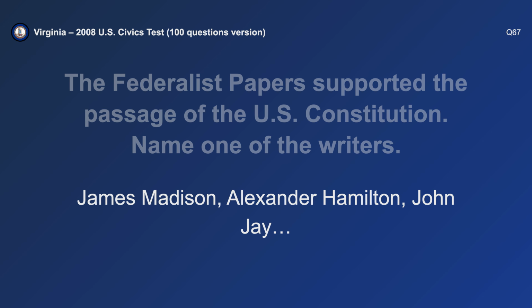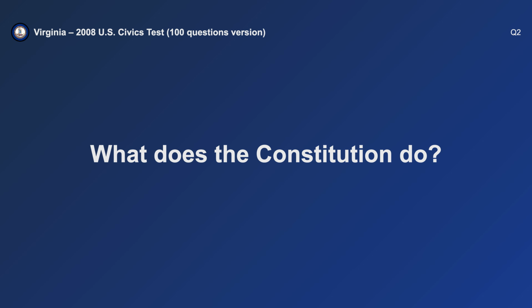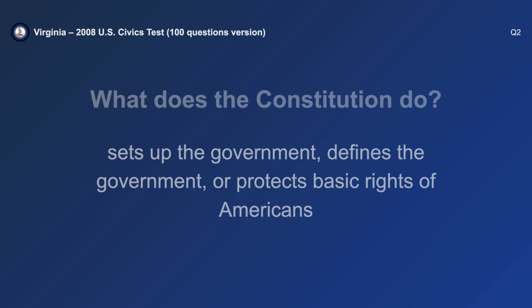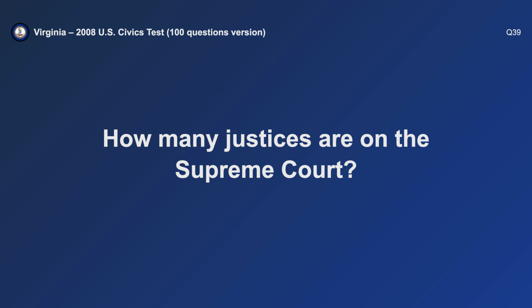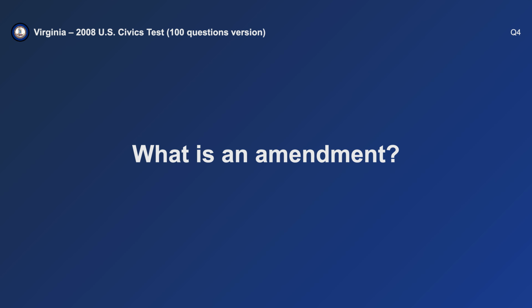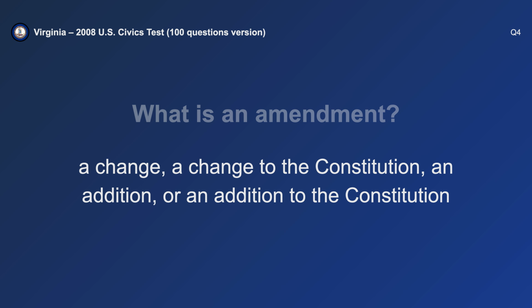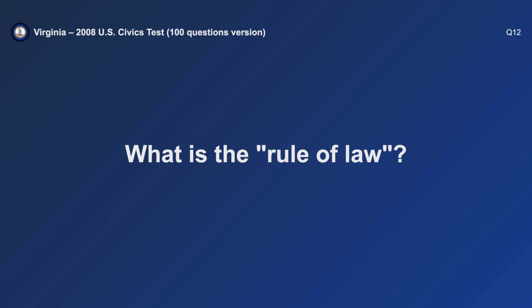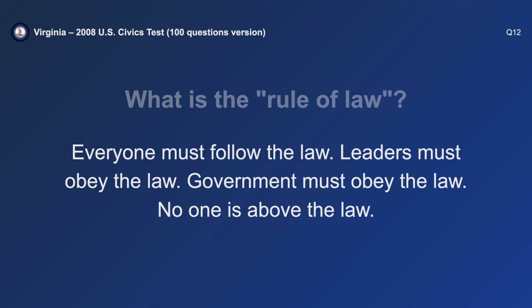Alexander Hamilton. What does the Constitution do? Sets up the government. How many justices are on the Supreme Court? 9. What is an amendment? A change to the Constitution. What is the rule of law? Everyone must follow the law.